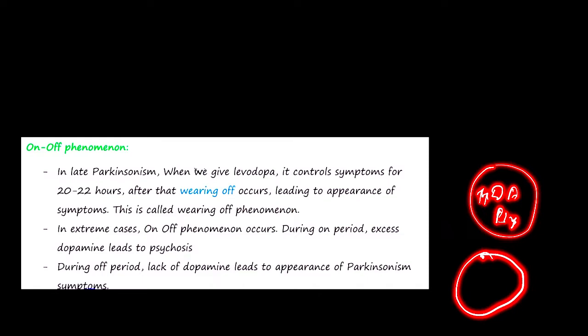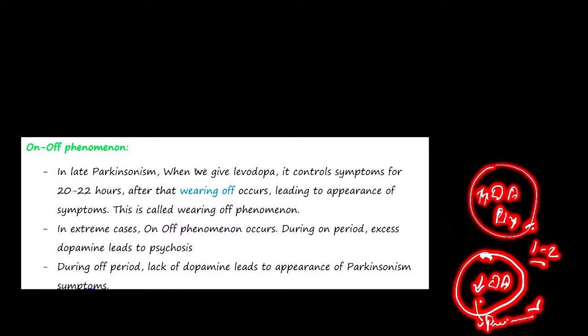At the initial period, there were vessels that were slowly, gradually providing it, but now after 1 to 2 hours there will be a shortage of dopamine, because all the dopamine is directly used right here. So after 1 to 2 hours there will be shortage of dopamine. That will cause Parkinsonism. Now this Parkinsonism condition is called the off period.